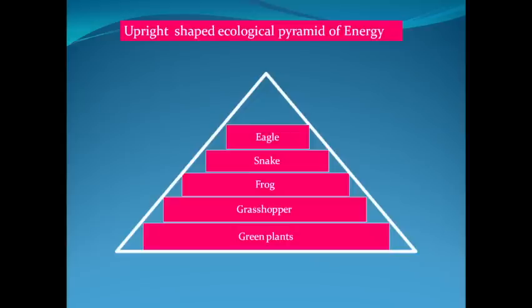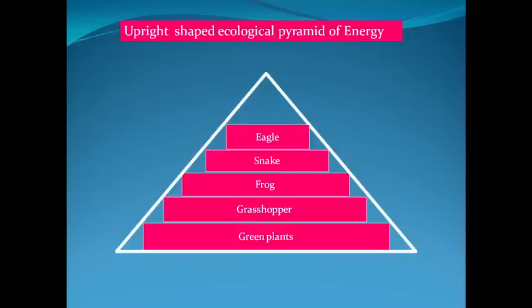That's why we will never find an inverted ecological pyramid of energy in any food chain. Energy will always decrease from the lowest trophic level to the highest trophic levels. So in a nutshell, what we saw is that there are three different types of ecological pyramids.